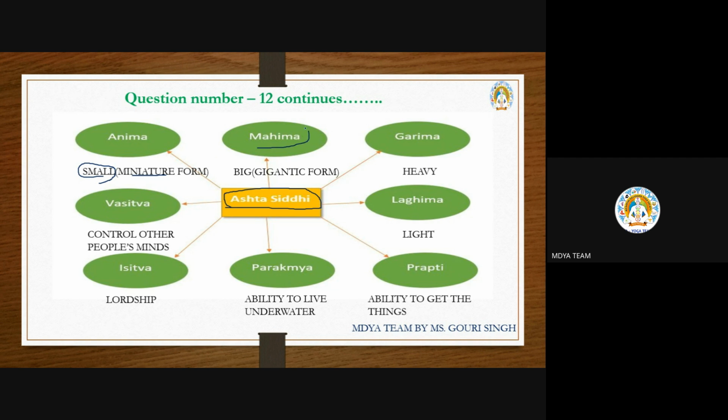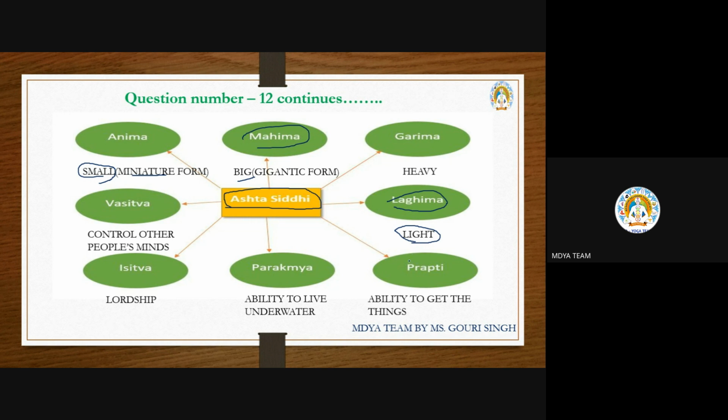Whenever one converts his body to big, gigantic form, spreading his body, that is mahima. The next one is garima, heaviness: one is able to make his body very heavy. And one is able to make his body laghima, very light, so that it can fly over the air.